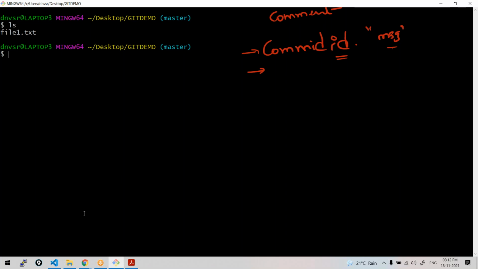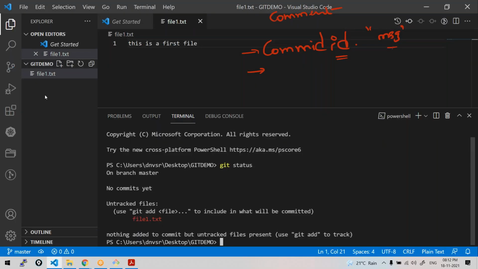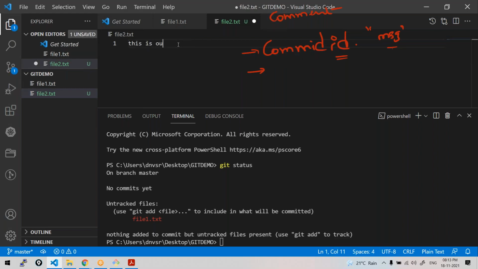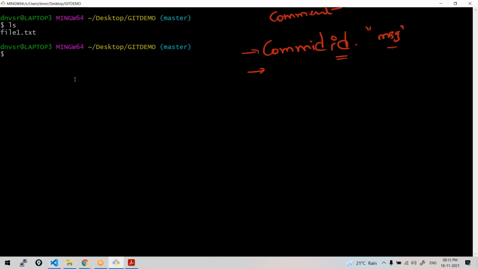Shall we repeat with another file? Yes, sure. Yeah, let us create another file. Let's say file2.txt. Okay, I'm creating another text file. Let me put some content, something like this is our second file. You may write anything here. If you know some programming, you may write that, or if you want to write some shell scripts, you may, whatever content you want. So that's not our interest. You may just write anything to learn it.